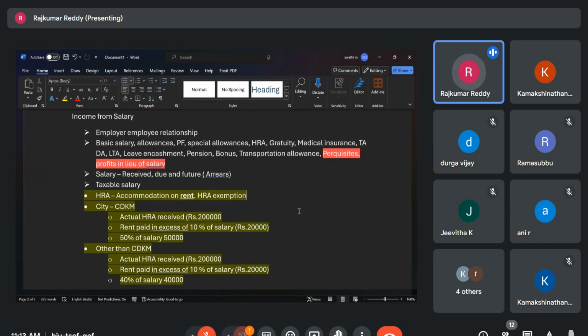Sometimes if employees of IT companies work for certain years, the employer will give shares of that company. So that is also an indirect benefit the employee is getting, and that is also treated as a perquisite. Sometimes the employer will give some lump sum amount as a token for excellent service. At the time of retirement they give. So all these things are treated as perquisites. So perquisite is also taxable.